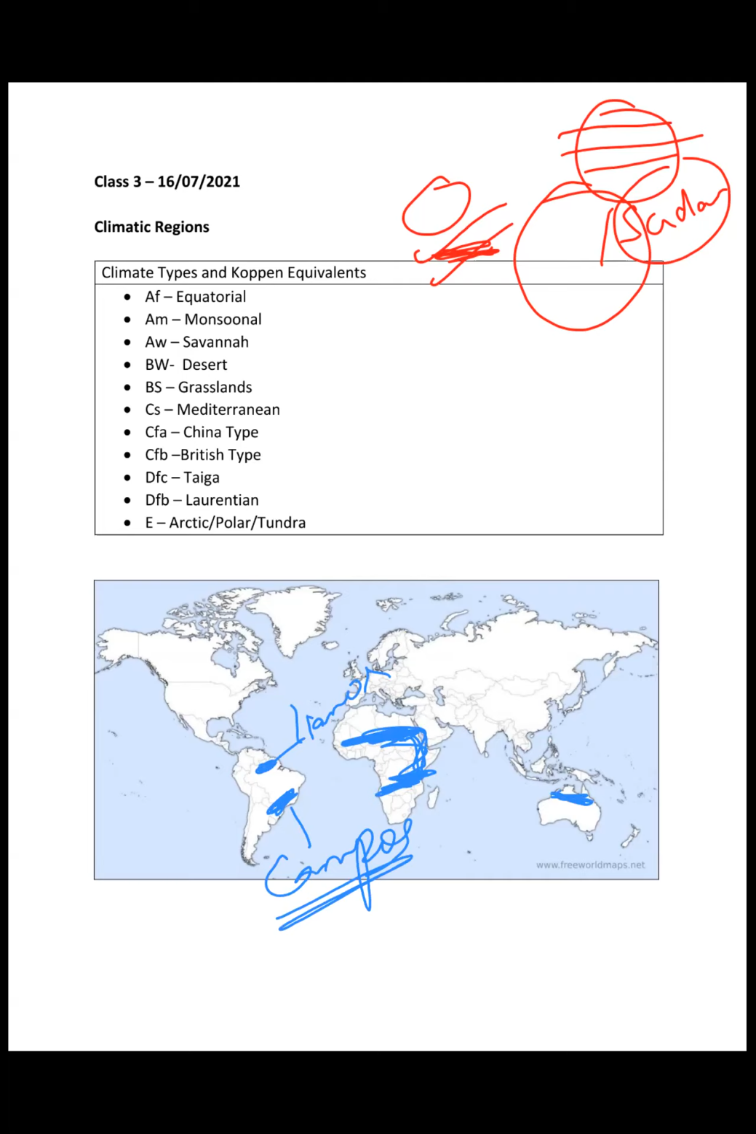Now you should have a broad idea why this is happening, and you must be comprehending that also. But basically you have to remember the particular regions where these types of climates are found. So when you keep repeating or revising them, you'll remember all this, or you can make a single world map and mark all those regions there, right?